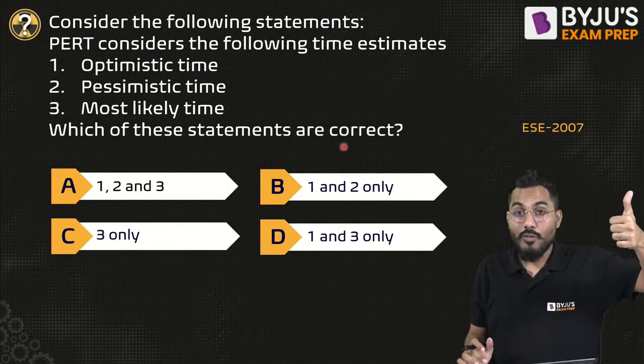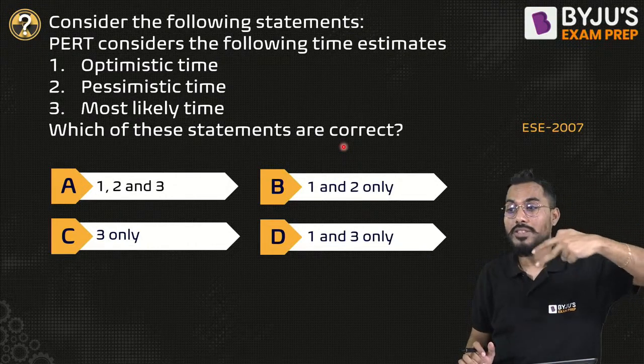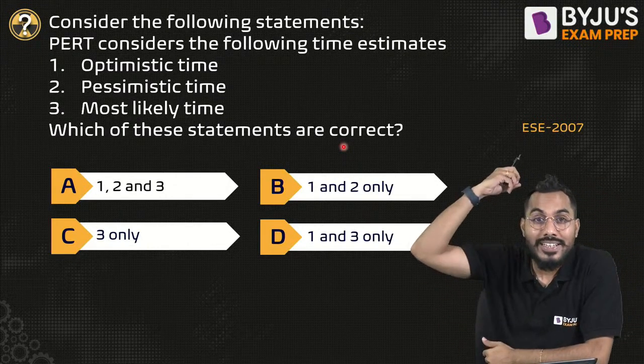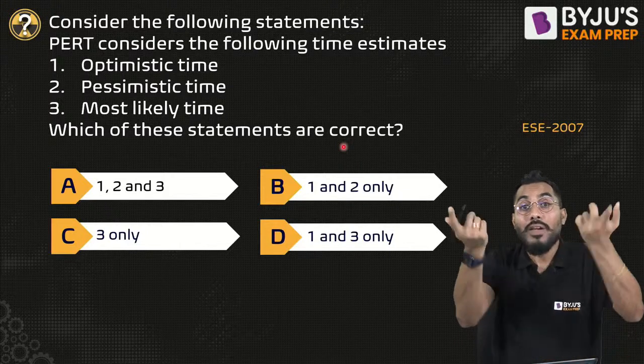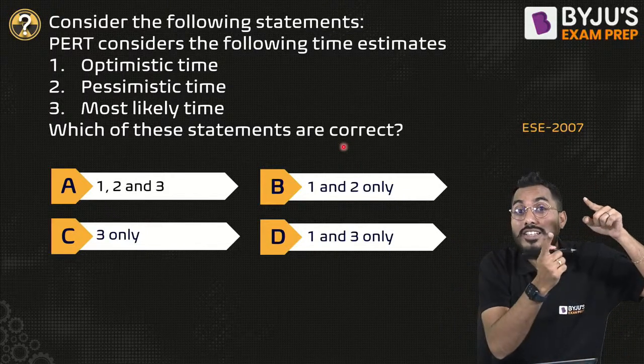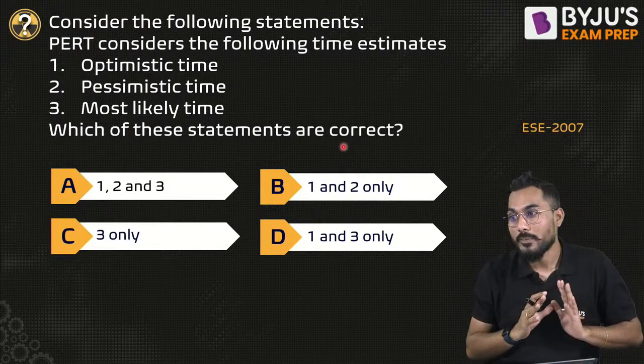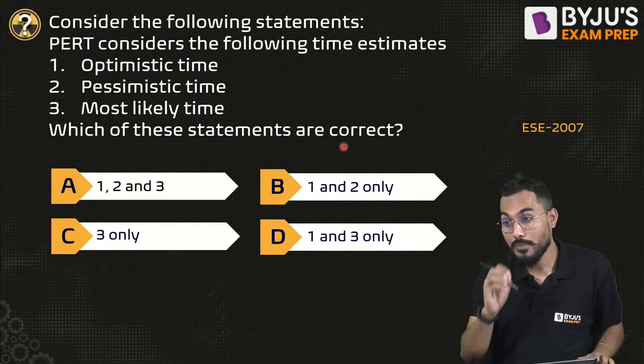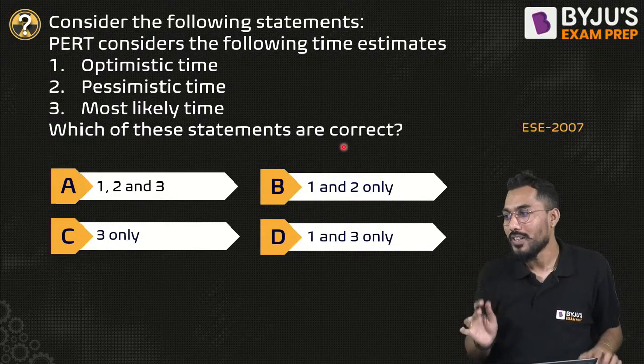Fine. So is it considering optimistic time? Yes. Is it considering pessimistic time? Yes. Is it considering most likely time? Yes. All the times are considered, and based on that, the time estimation, the expected time, is calculated. So all of them, 1, 2, and 3, are considered.